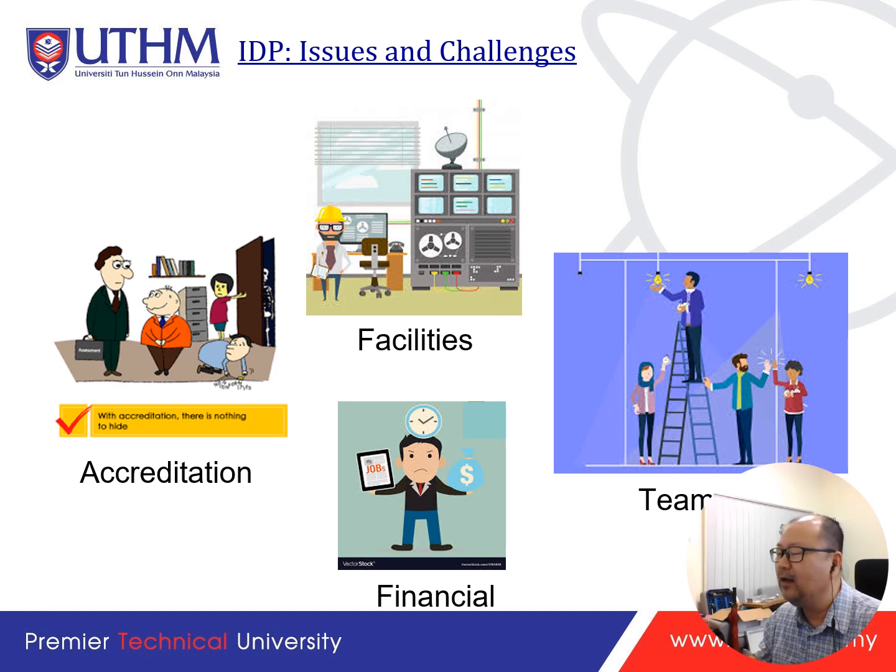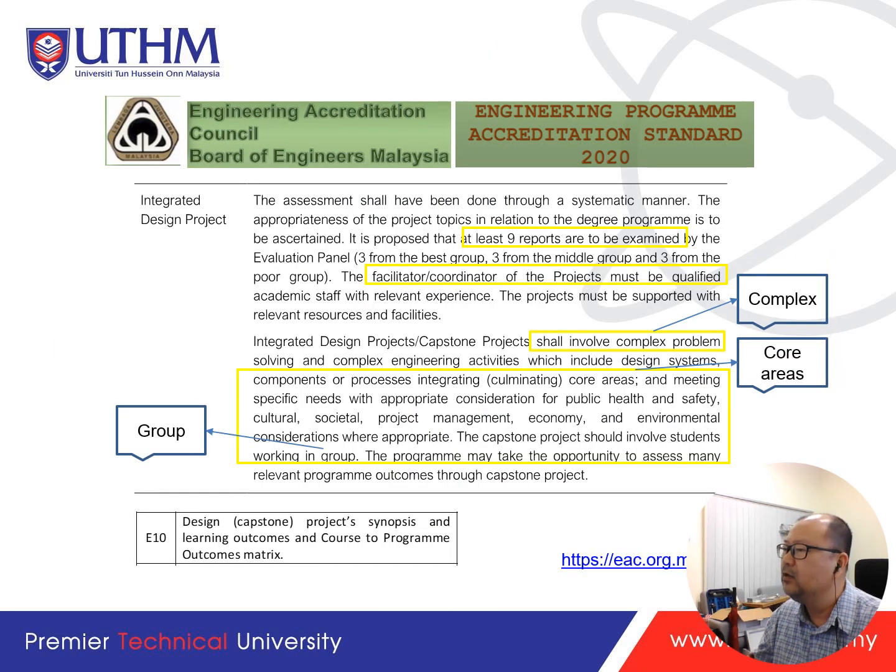we are going to cater to a number of complexities and challenges in engineering works, and we are going to work with a number of people, likely in a multidisciplinary group. We may also come across financial constraints and other constraints in the design. So you are looking for those constraints, the challenges, the complexities, as stated in the manual, the EAC Standard 2020. There are some definitions stated by EAC, on what the challenges and requirements are. So please read through.